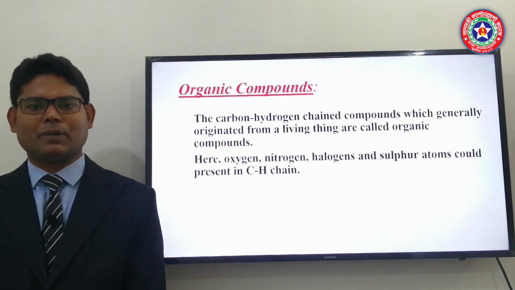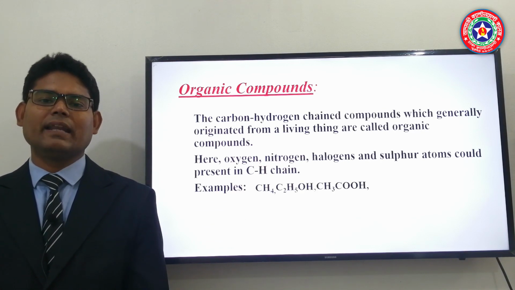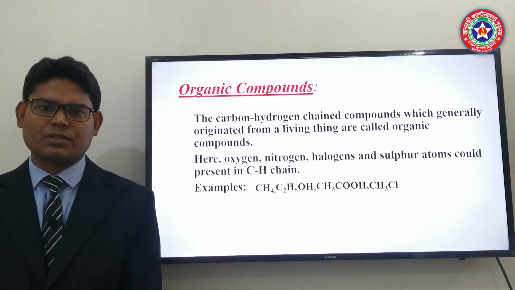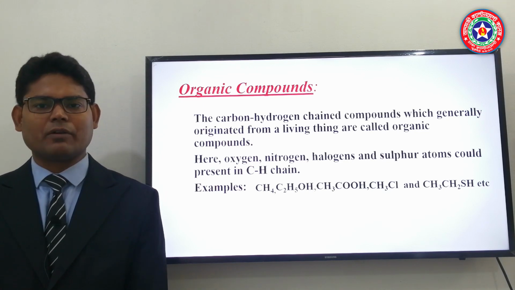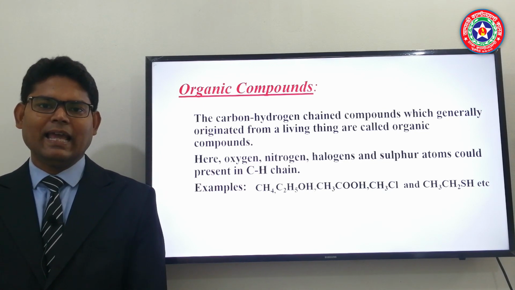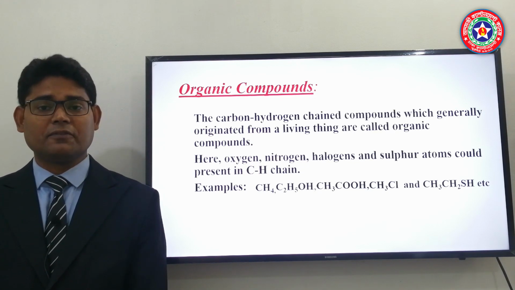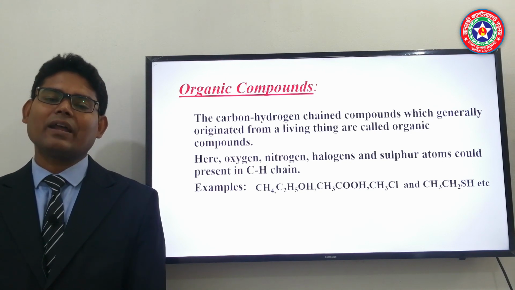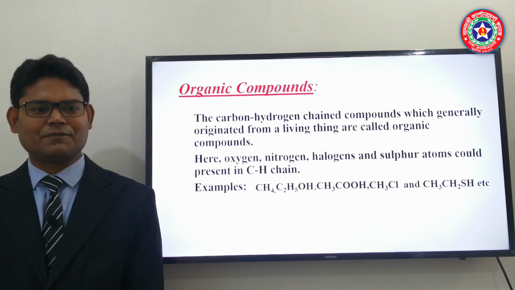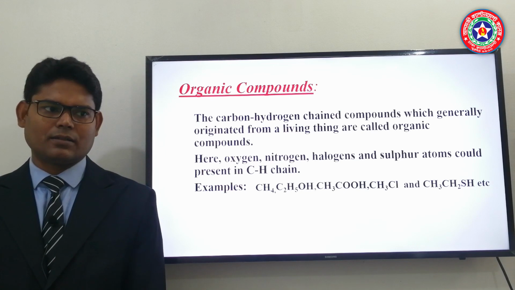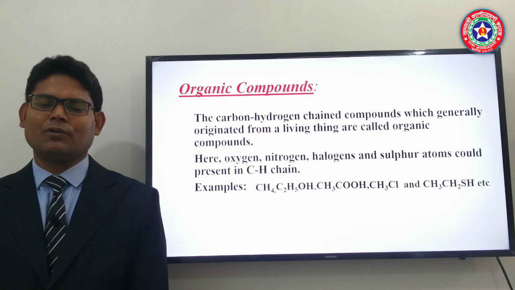First of all, what is an organic compound? Organic compounds are mainly carbon hydrogen based compounds. That is, in an organic compound, the main skeletal structure will be formed by carbon and hydrogen atoms. And these compounds will generally originate from a living thing. Besides this carbon hydrogen chain, oxygen, sulfur, nitrogen or halogen could be present in this carbon hydrogen chain. You can see some examples, that is CH4 methane, C2H5OH ethanol, CH3COOH ethanoic acid, which is also known as vinegar, thioalcohol, etc.